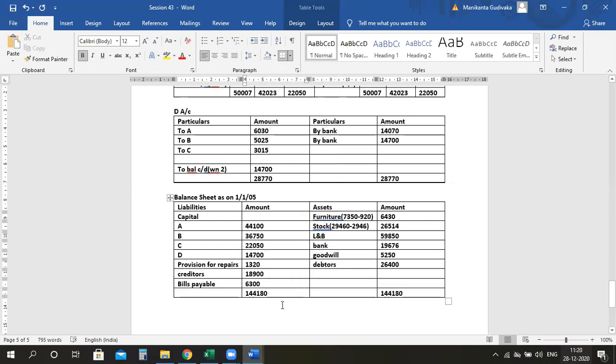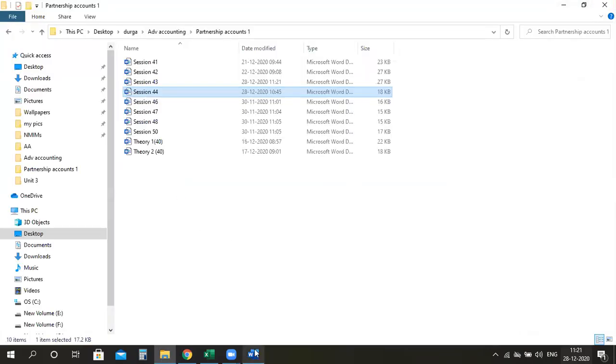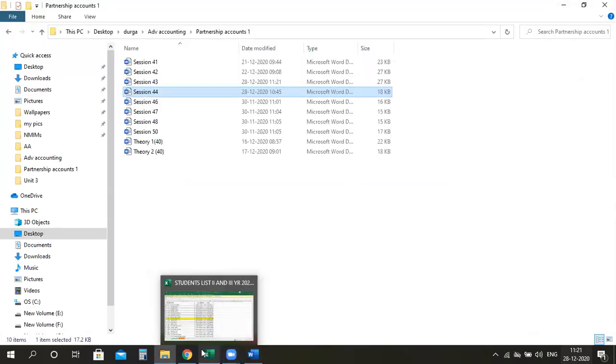Let's close this. No, if we are reducing it, this total will change, no? Please tell me the total. Now this will also reduce by 60 rupees. So this will be 1 lakh 44,120. Yes, 1,44,120. So here also it is 1,44,120. Clear? Hello, everyone? So that's all. With this, I'm just ending the session.